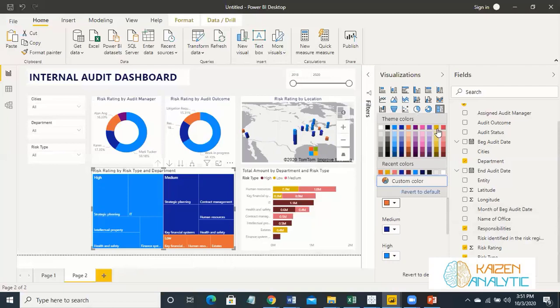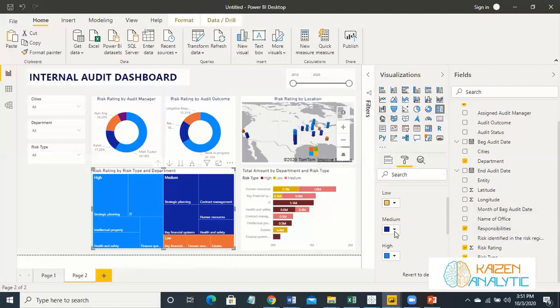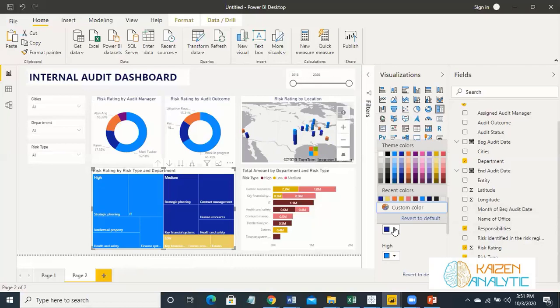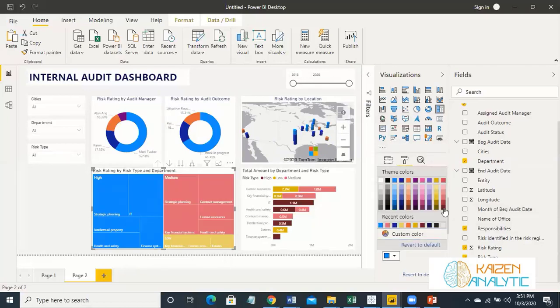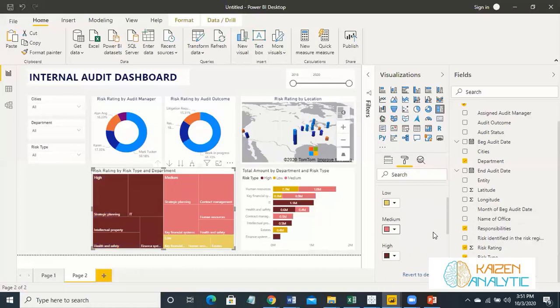Let's make it the same color, this one. Low, we have made the same color, medium, this one. And as far as high is concerned, let's make it this one. So we have a uniform color as far as high, medium, and low risk are concerned.